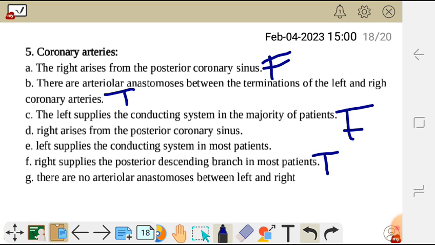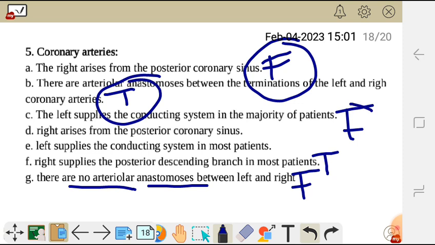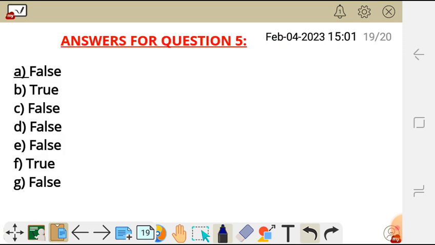And then G, there are no arteriolar anastomoses between left and right. The anastomosis is there, so this is false. So that is for question 5. The correct answers are false, true, false, false, false, true, false.